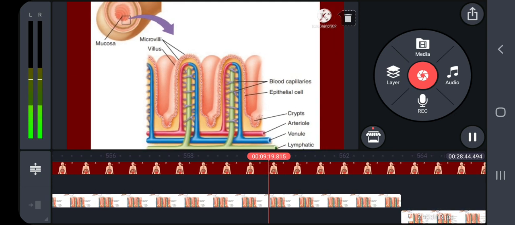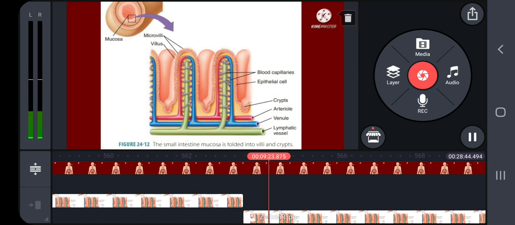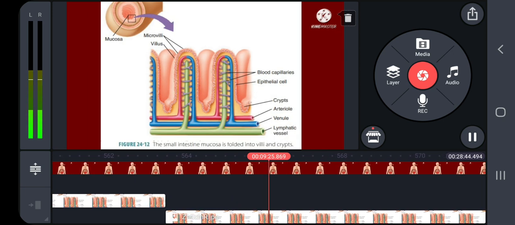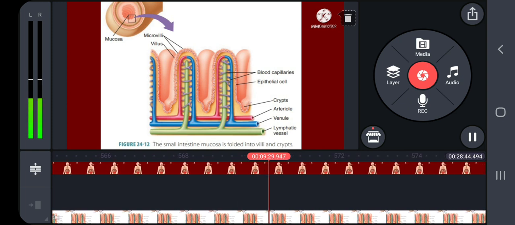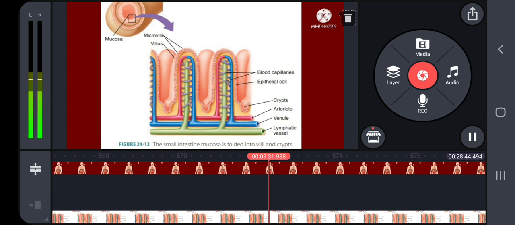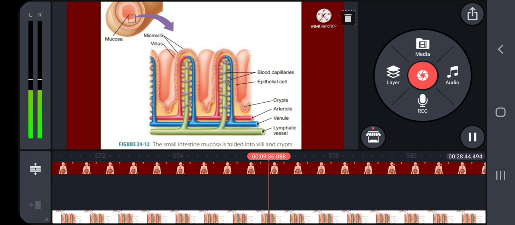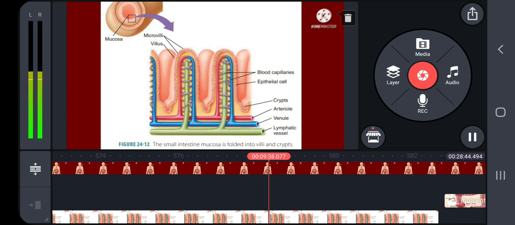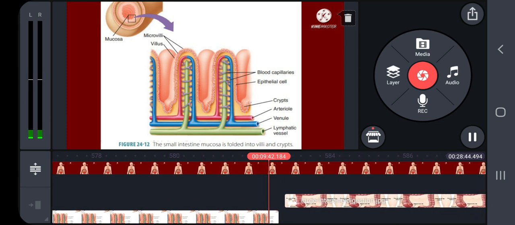Along with the villi, the ileal mucosa also contains mucus-secreting goblet cells and lymphoid tissues known as Peyer's patches, which produce lymphocytes. The wall of the small intestine bears crypts between the bases of the villi called crypts of Lieberkühn.